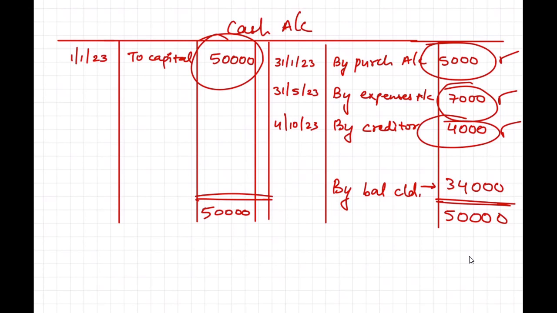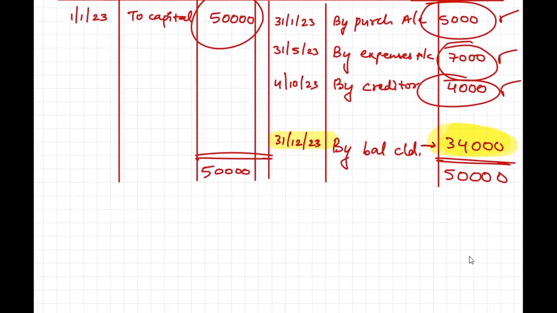When this period will end, let's say my last day of the period is 31st of December 2023, I will close my books and I will say I have a cash balance of 34,000 in the end. What I have done actually, I have passed a transfer entry from 2023 and I will bring that in 2024.